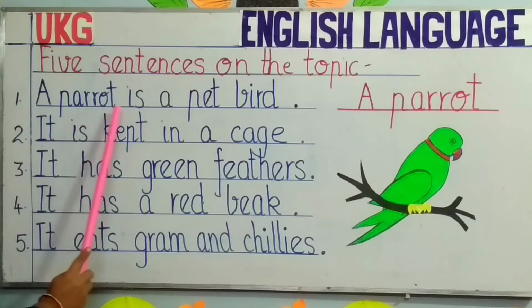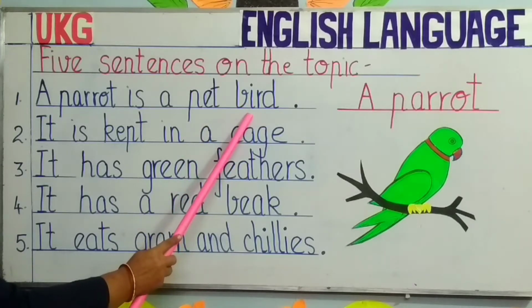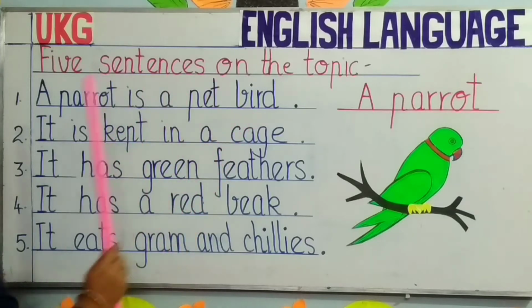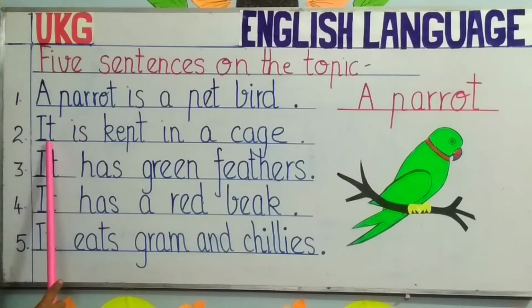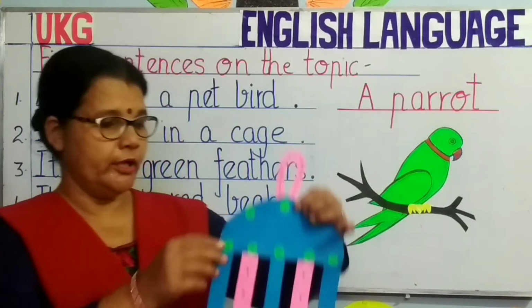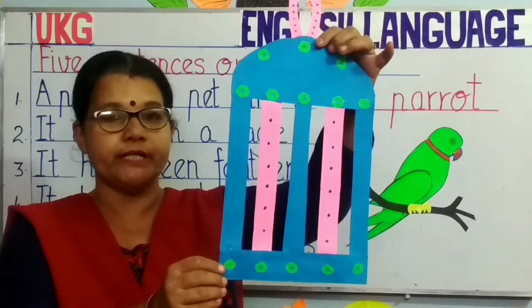A parrot is a pet bird. What is a pet bird, children? Birds which are kept in our homes are called pet birds. Number 2. It is kept in a cage. Do you know what is a cage, children? Look here. This is a cage. Our pet birds are kept in cages.